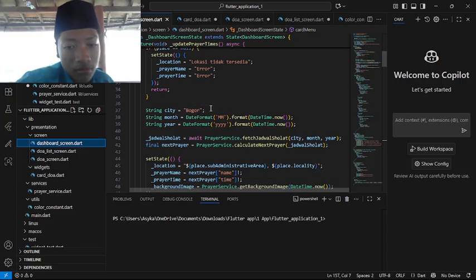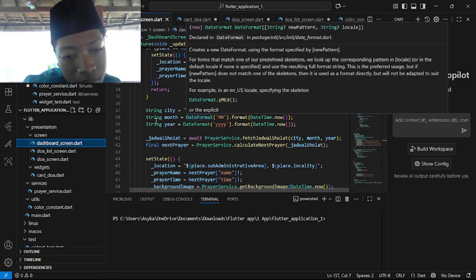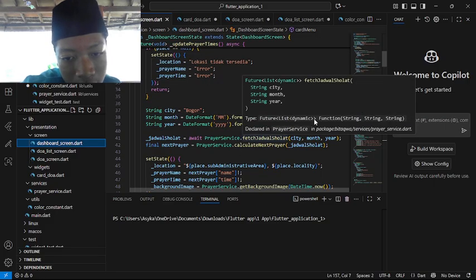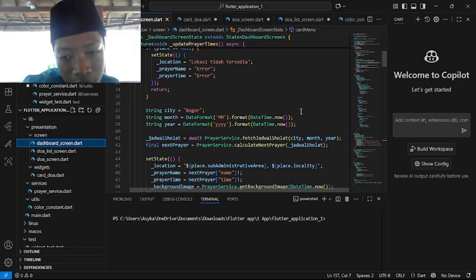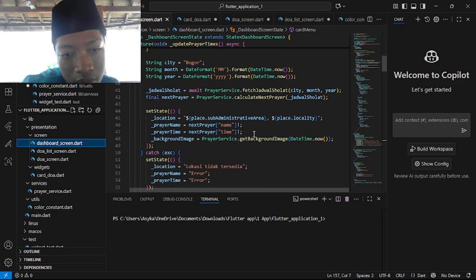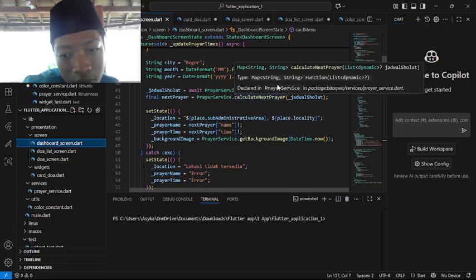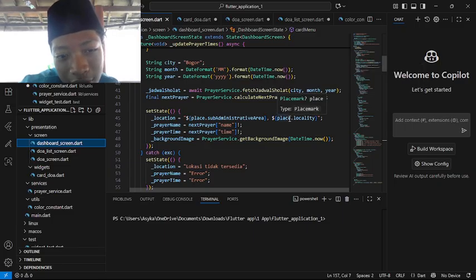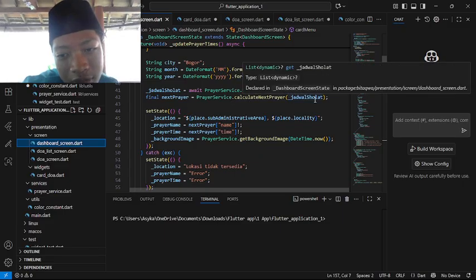And Sri City Bogor, this widget later, string month, date format, or more format that time now, string year, date format, for time, Y format that time now. Jadwal sholat await prayer service fetch jadwal sholat city, file next prayer, prayer service calculate next prayer.